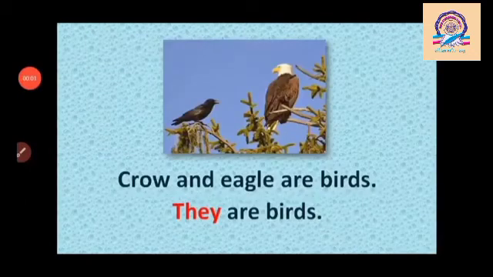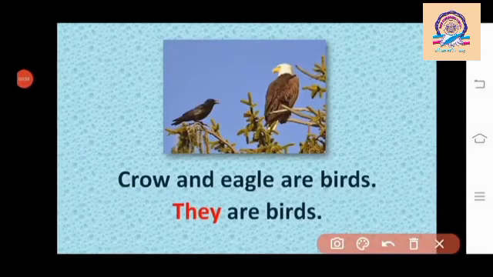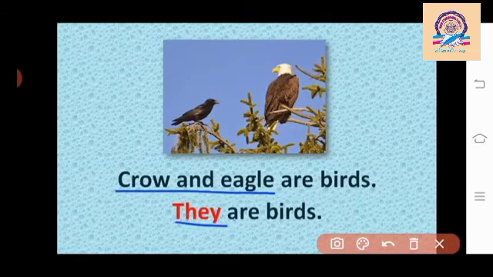Next, for example, crow and eagle are birds. In this sentence, crow and eagle are noun. We use pronoun they in place of noun crow and eagle. Now it's called they are birds. How to speak student? They are birds. Pronoun they is always used in third person plural form, means more than one persons, animals and birds.